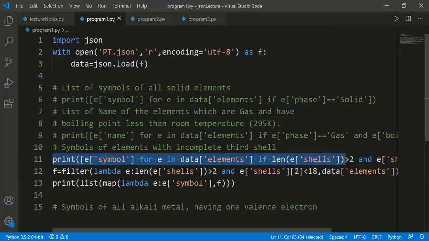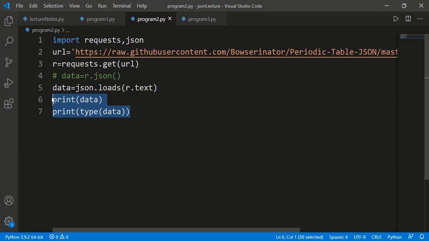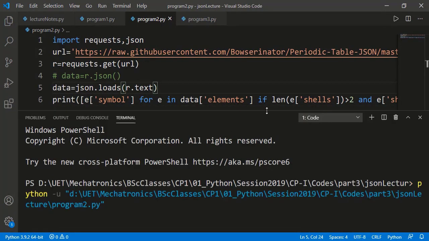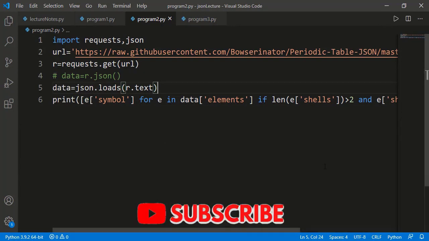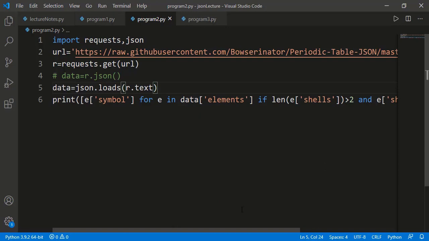Now I will copy one task we did on the periodic table JSON file. Let's run it, and we get the output. I hope you can see the advantage here: we don't need to have the lengthy JSON file, and the program will load that directly from the web server. Secondly, if there is any change in future in the JSON data, for example a new element is discovered and added into the JSON data,